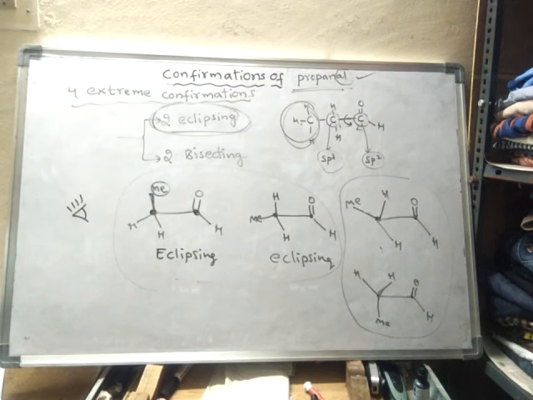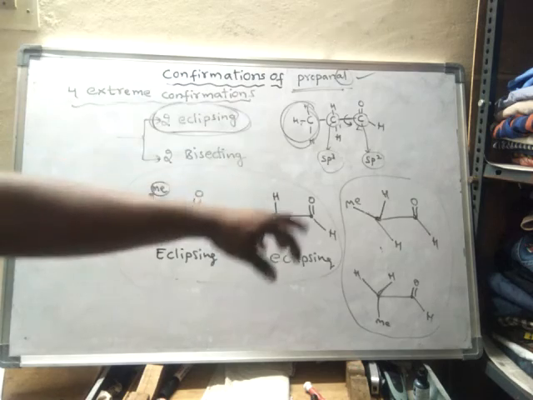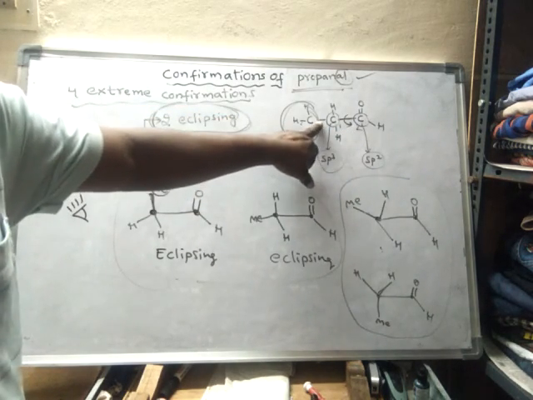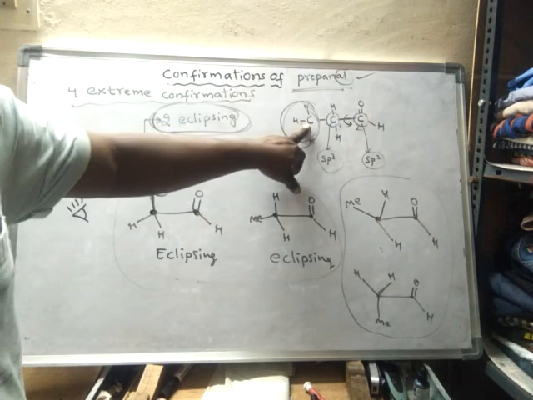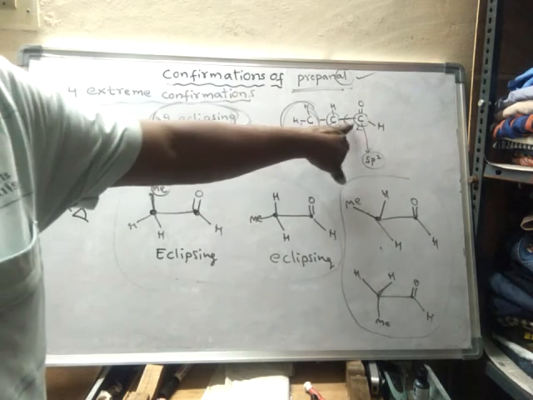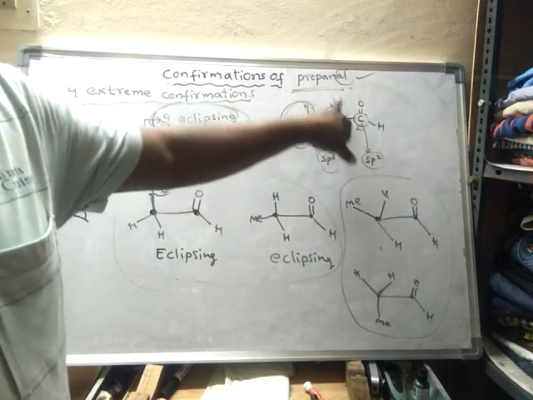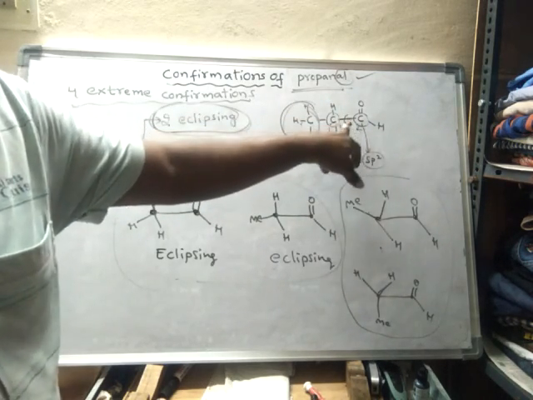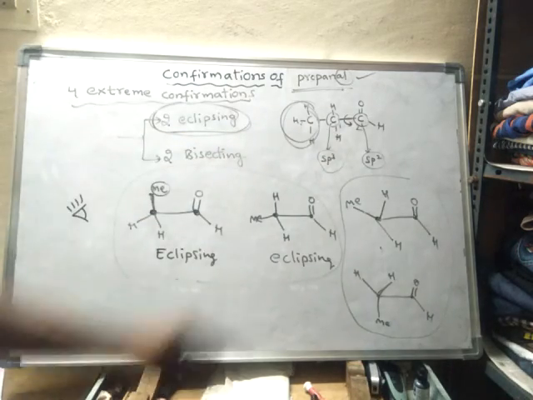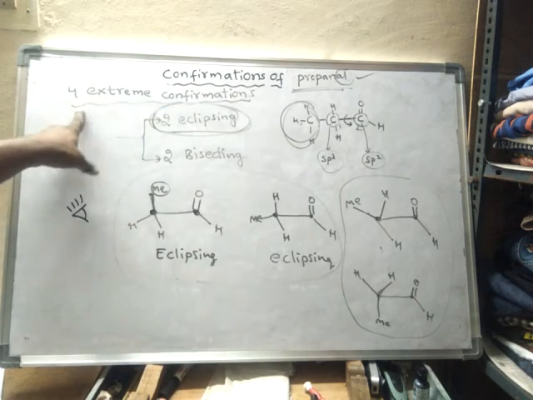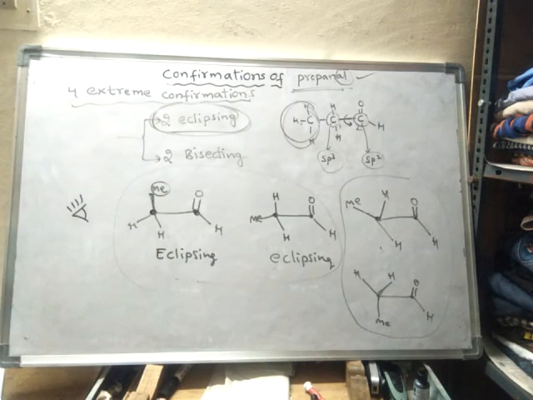Here in propanol, the rotation is about which type of bond? This bond is between an sp3 carbon and an sp3 carbon, and this bond is between an sp3 carbon and an sp2 carbon. In propanol, the rotation around this bond is important, and due to the rotation of this bond, four prominent or extreme conformations result. Many conformations occur, but four are the most important.